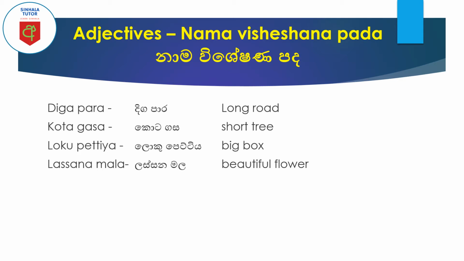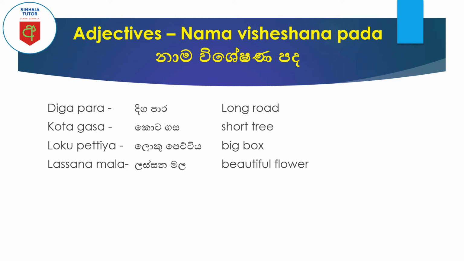And the next one is lassana, another useful adjective. Lassana mala. Lassana means beautiful, and mala is flower. We are using lassana, beautiful, to describe the flower. Lassana mala is beautiful flower.